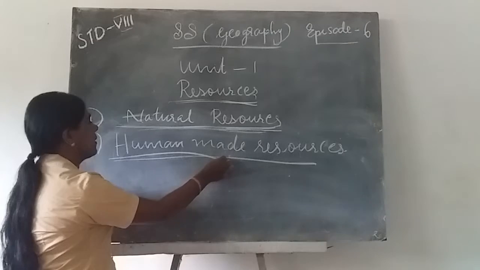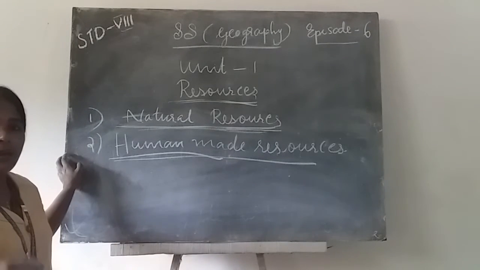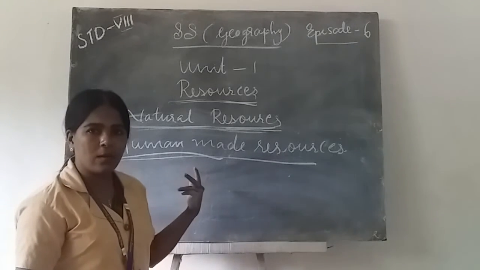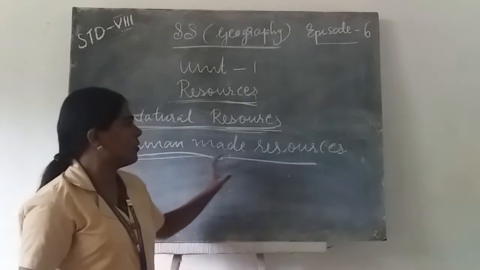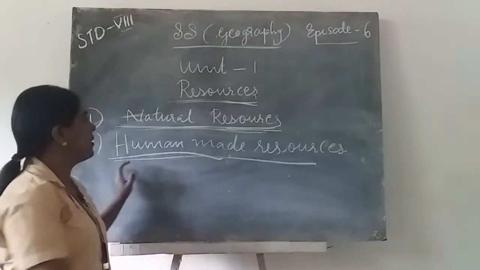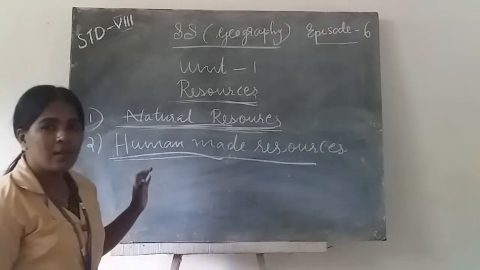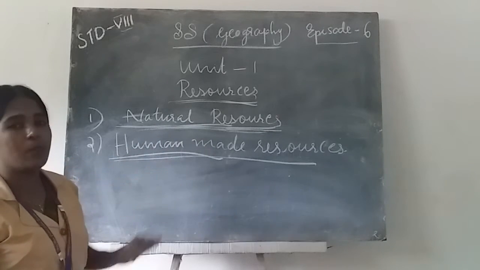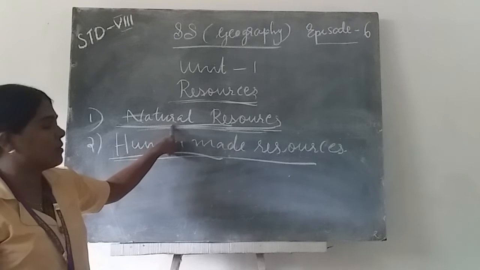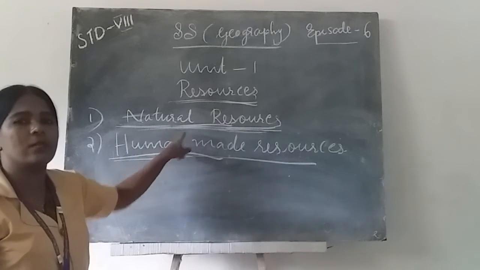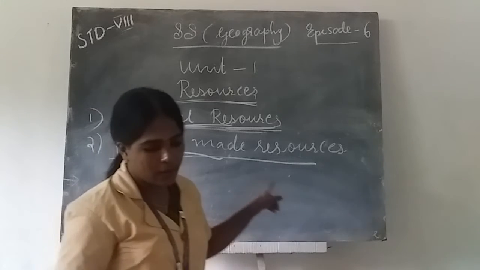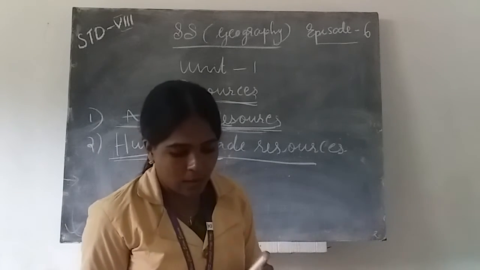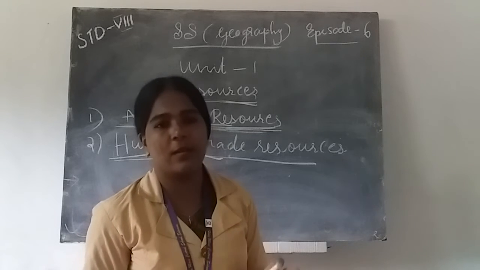From the title human-made, we can understand what is meant by human-made resources: the resources made by humans. What resources do humans modify? What type of resources? The natural resources. The changes that are created by human beings to natural resources. After the changes, these natural resources become human-made resources. Sometimes natural substances become resources only when their original form has been changed.